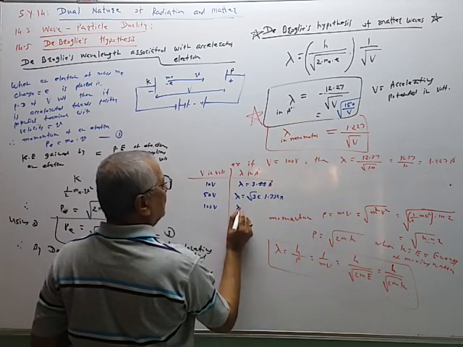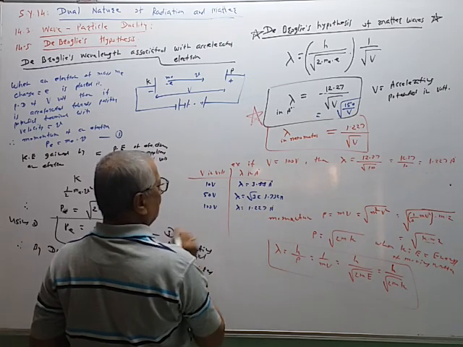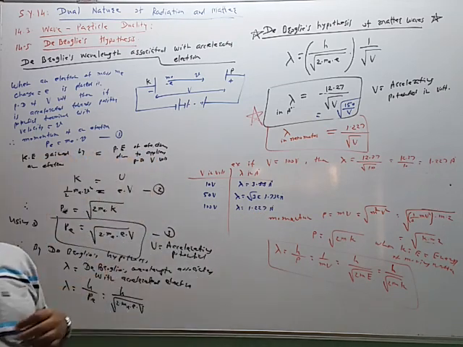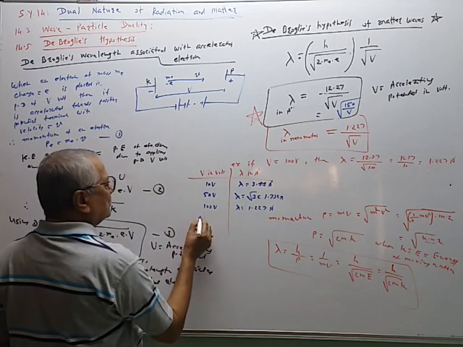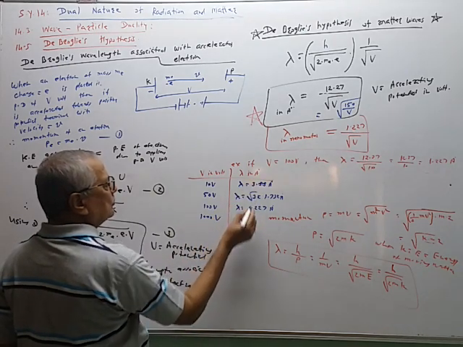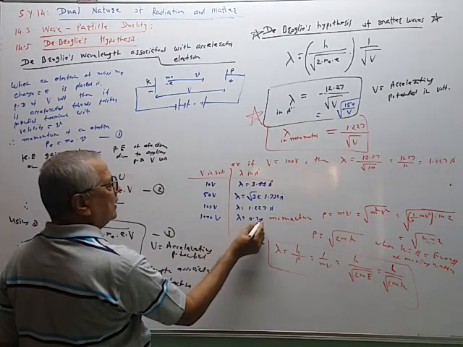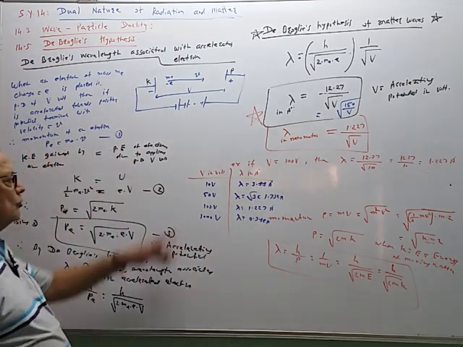Then if it is 100 volt, just now we have calculated this value, lambda is equal to 1.227 angstrom, like this. So these are some cases. This is 1000 volt. Lambda is equal to 0.388 angstrom, like this. So what is the result?